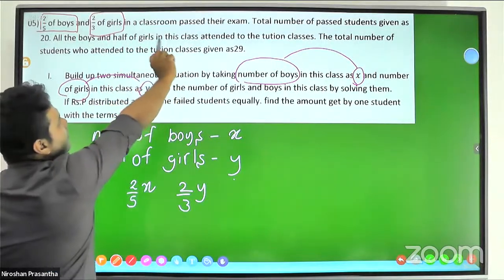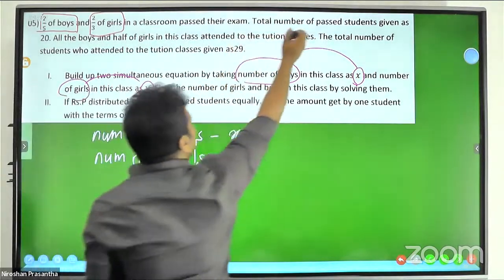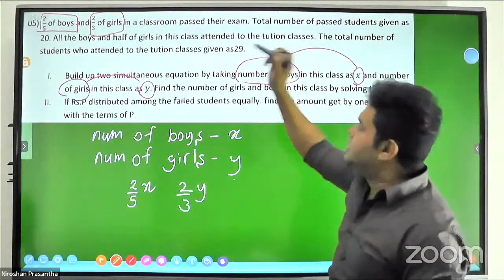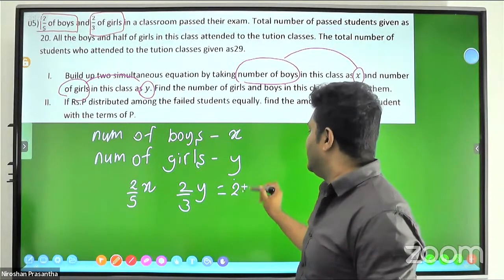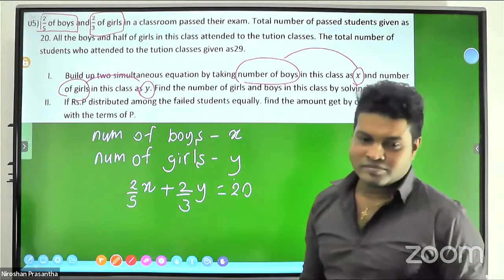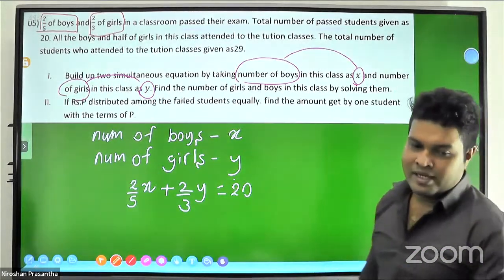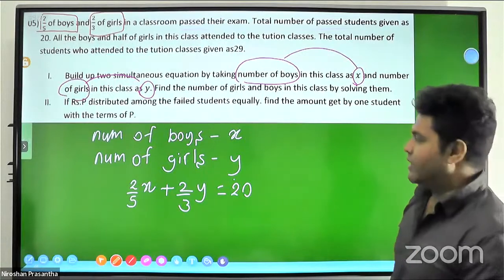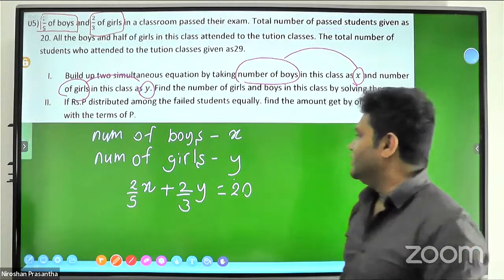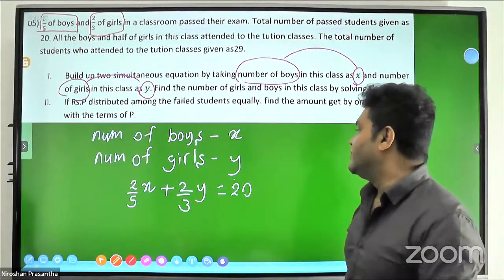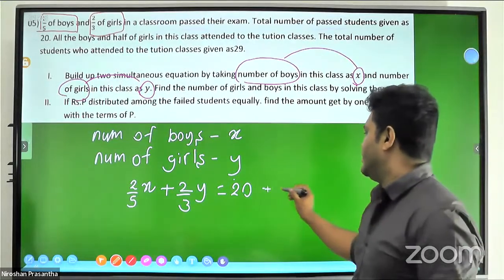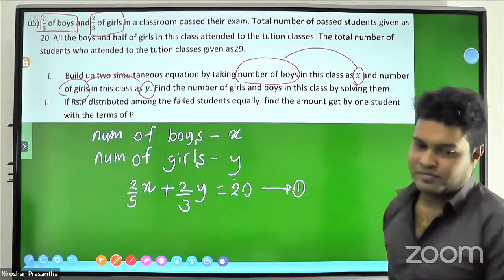In a classroom, students pass the exam. The total number of students who passed is given as 20. The total is 20. This is equation number 1: 2/5 of boys and 2/3 of girls, together, is 20.